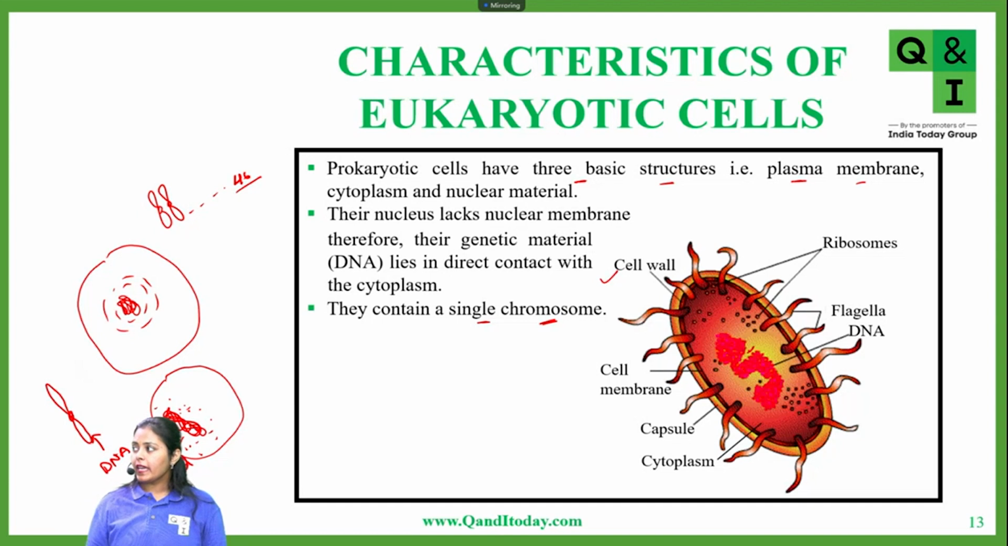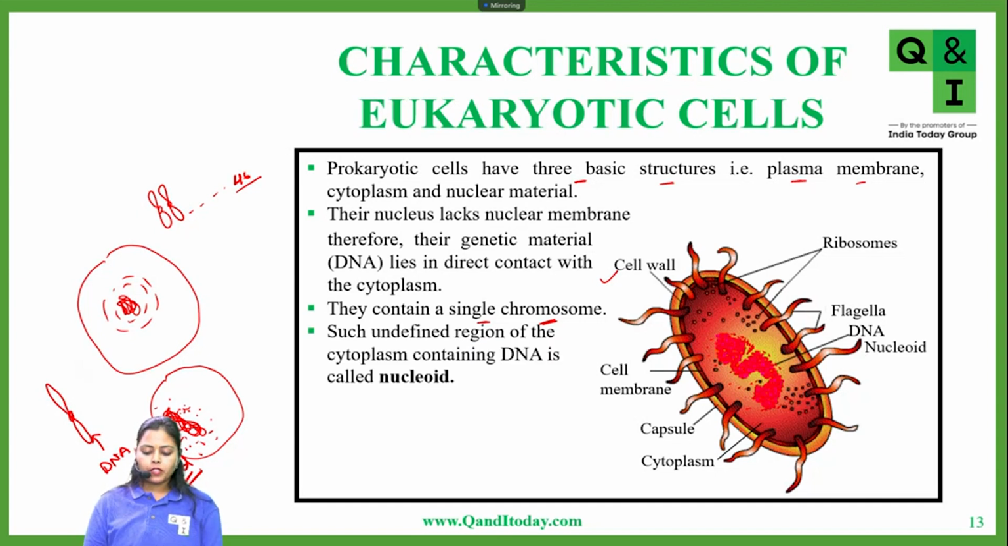Yes, Ane, in a prokaryotic cell, the DNA is lying in the cytoplasm. So suppose this was the area of the cytoplasm where this DNA is lying; we are calling this space the nucleoid. Nucleoid is not a structure. It is just that space of the cytoplasm where this DNA is lying. Ane, got it? To everyone else, is it clear? So this is nucleoid.